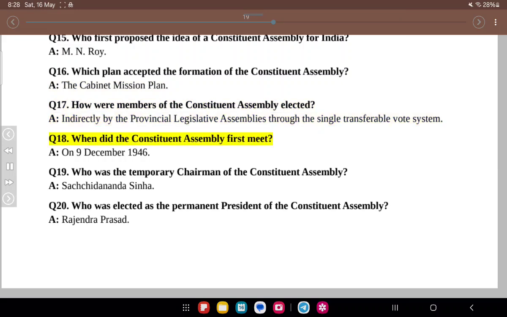Q18. When did the Constituent Assembly first meet? A. On the 9th of December 1946. Q19. Who was the temporary chairman of the Constituent Assembly? A. Satchidananda Sinha. Q20. Who was elected as the permanent president of the Constituent Assembly? A. Rajendra Prasad.